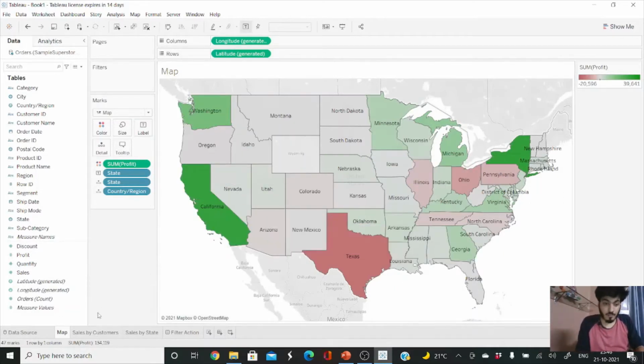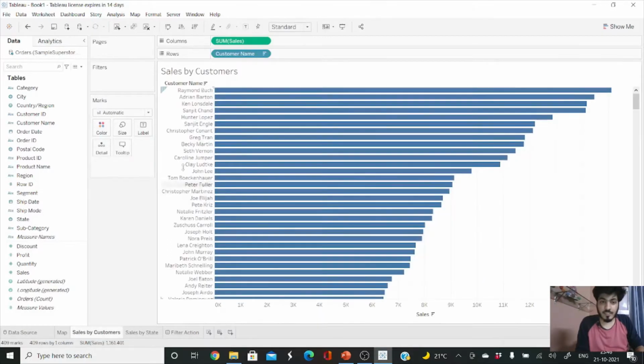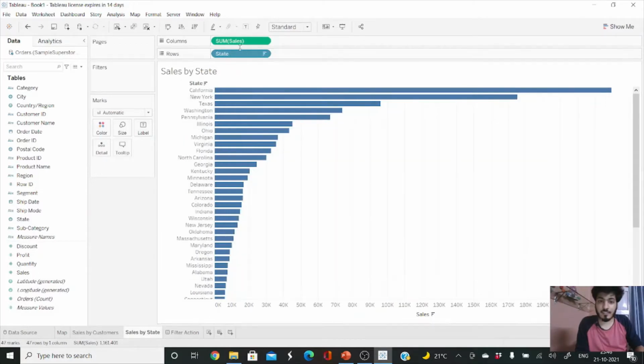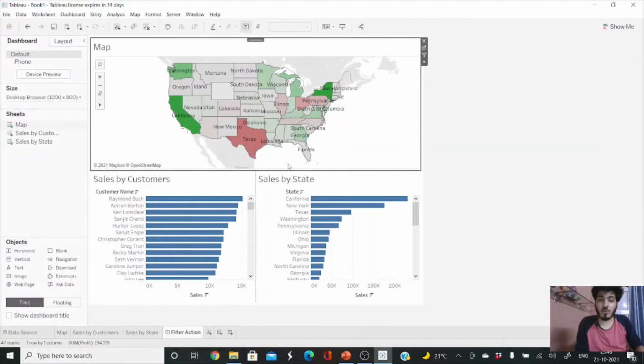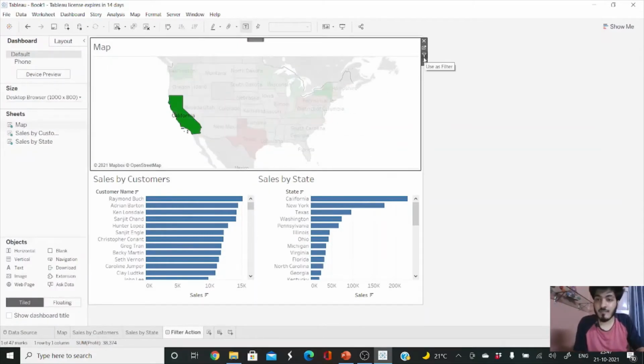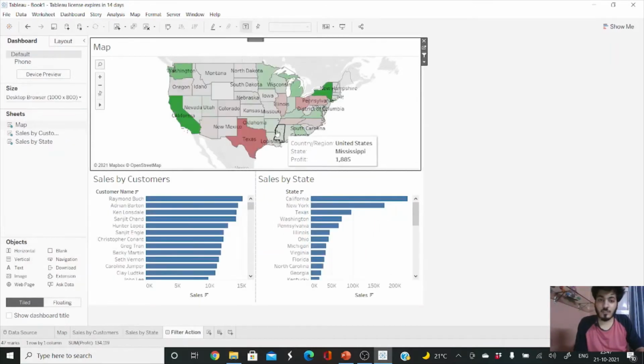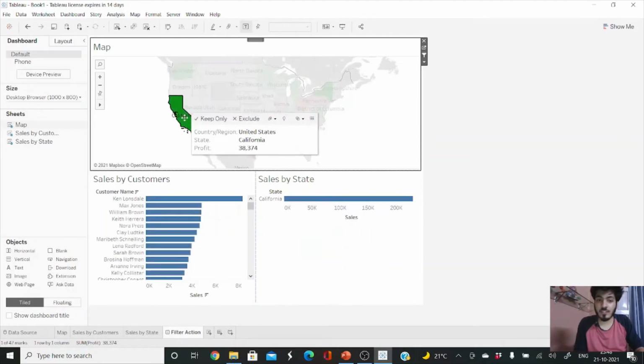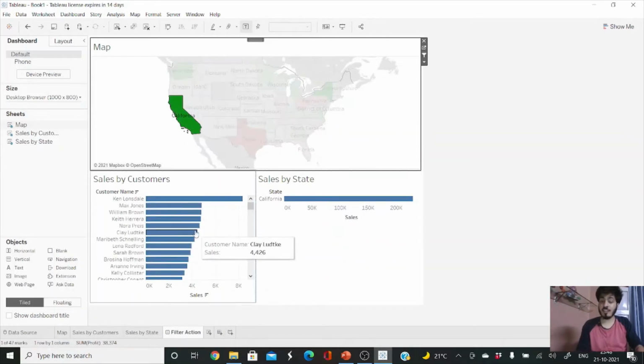Okay, so what I've done is I've created a simple bar graph which is showing the sum of sales by customer name and the sum of sales by state, a simple graph. What I want to show is how to apply a filter action. You can see a funnel icon in the map visualization. If I click on that funnel icon, and then click on one of the states, suppose I want to see California, perfect. You can see our two bar charts are also changing.